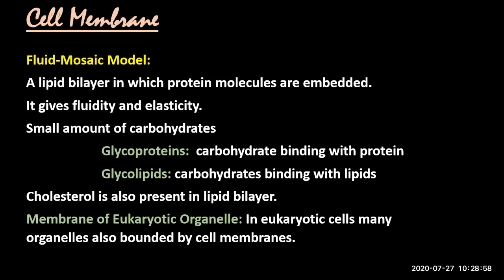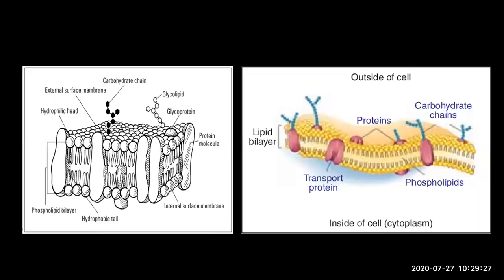I've told you that the carbohydrate component binding with the protein is called a glycoprotein, and the carbohydrate component binding with the lipid is called a glycolipid. This plasma membrane is in the form of a fluid and a mosaic. It's not solid. Because of that fluid nature and mosaic nature, it gives fluidity and elasticity to the cell. The whole plasma membrane is a fluid-like and elastic structure. बिल्कुल पानी भी नहीं है, but running है. It is fluidy kind of thing, but elastic, stretchable.